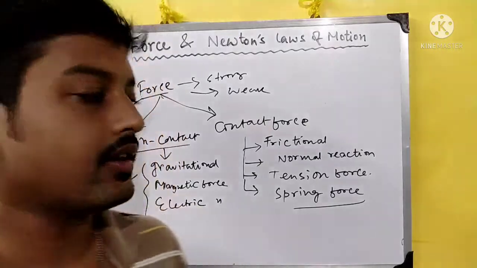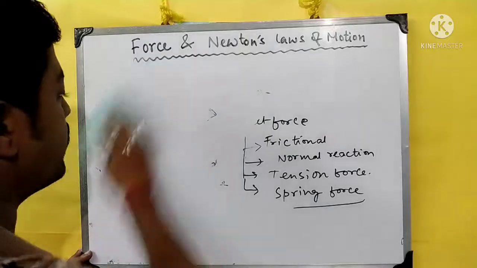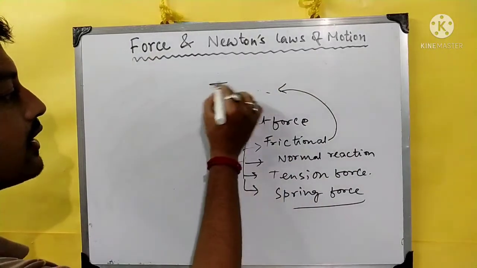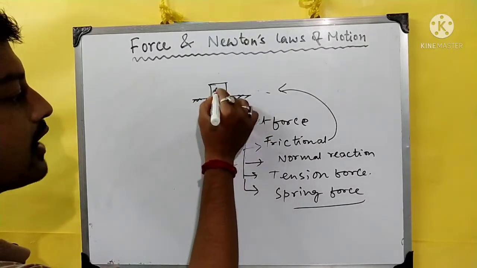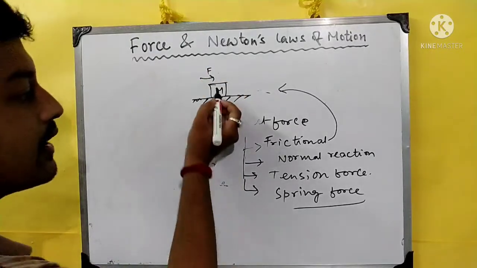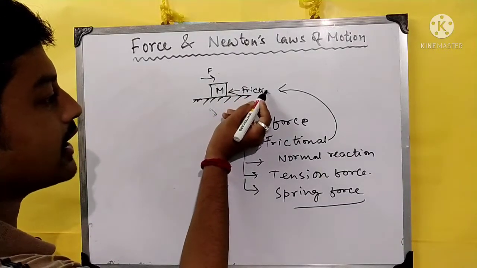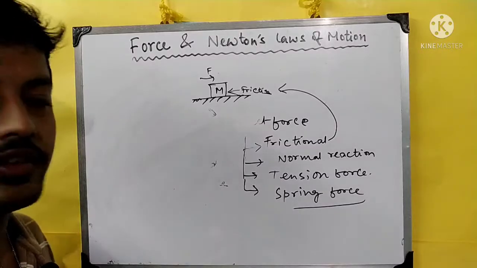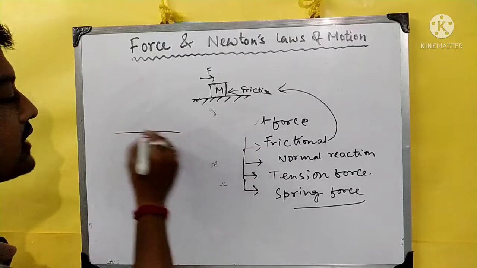Okay, so what is friction force? We all know that whenever we push or pull any object along a surface, this object of mass m is placed on the surface, and we give force to the mass. There is an opposite reaction force, which is frictional force, created because the object and the surface have a physical contact. In the next case, what happens in normal reaction?